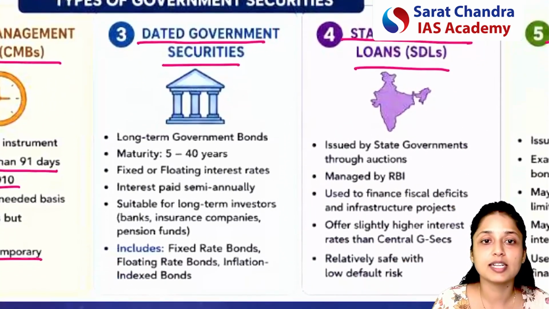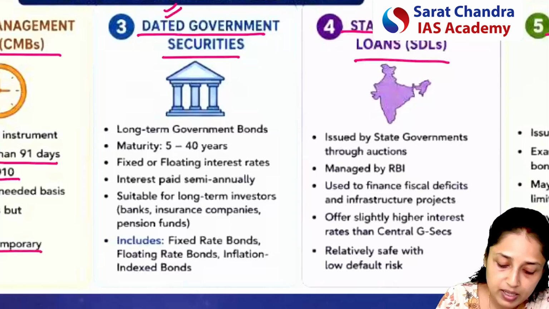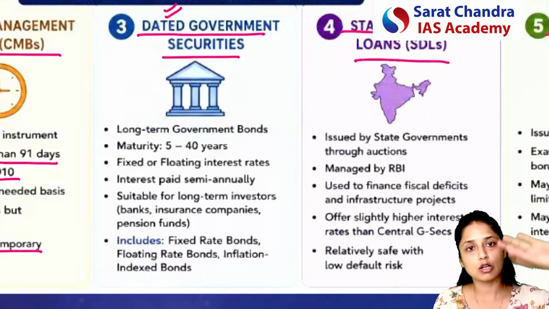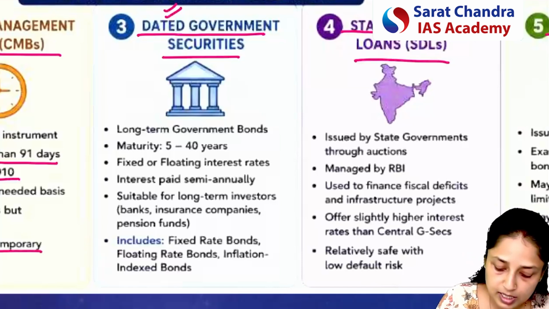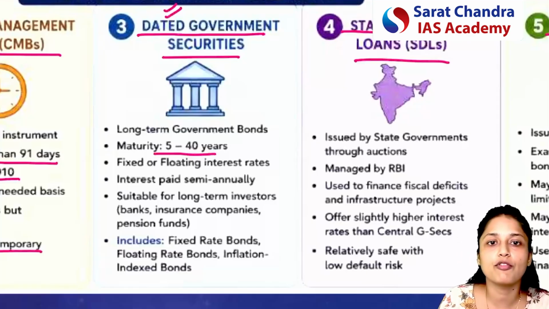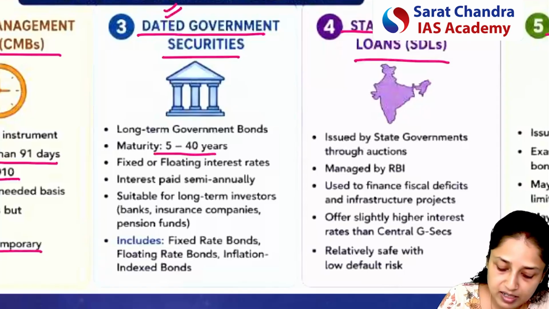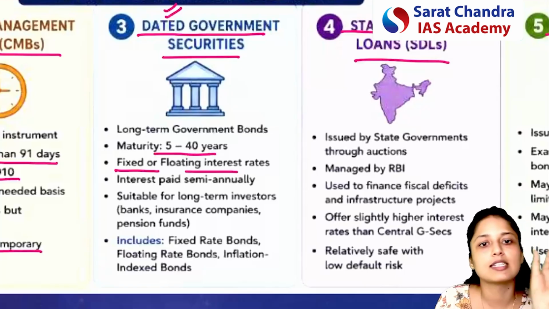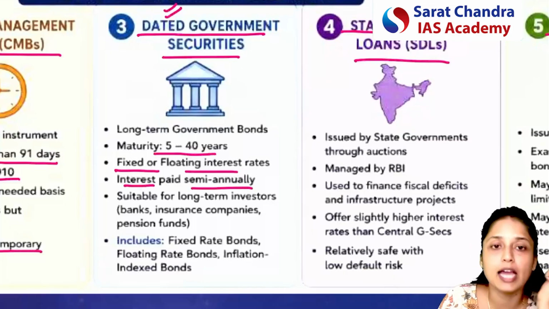The next kind of government security is the dated government securities. See, the word dated itself means long term. So dated government securities means long term government bonds or long term government securities. Here the maturity is at least 5 years, and it can vary from 5 years to 40 years. An interesting point is that here the interest rate can be fixed and also floating, meaning sometimes it can change and sometimes it can remain fixed, and the interest is paid on a semi-annual basis.